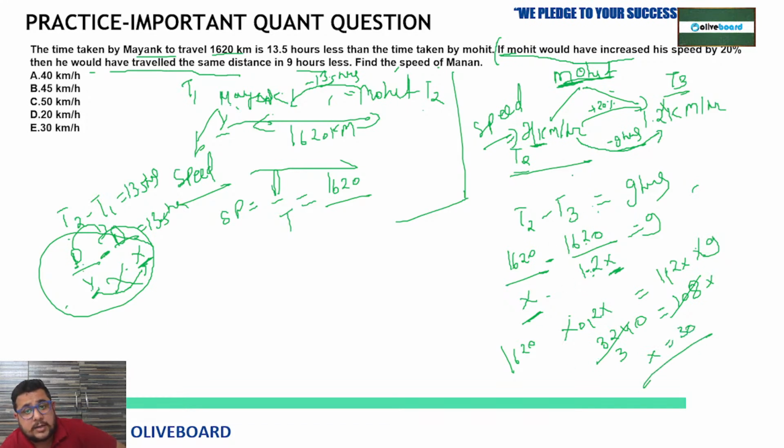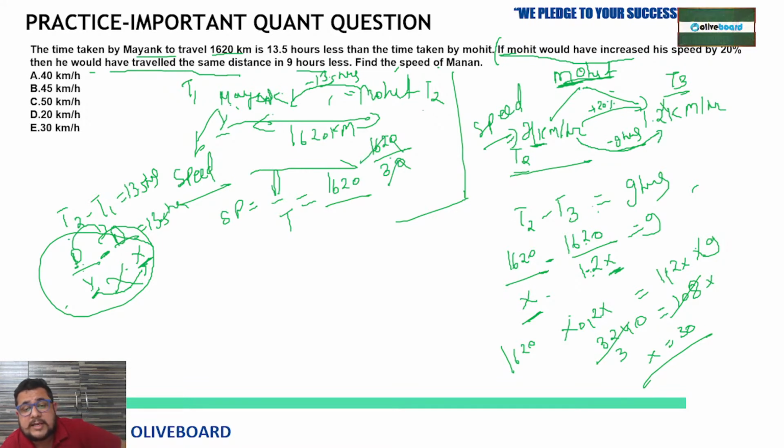So x, 30 kilometer per hour, is the speed of Mohit. So if Mohit is traveling at the speed of 30 kilometer per hour, he will travel 1620 kilometers in how much time? Is this clear to all of you? See, 0 to 0 cancel.